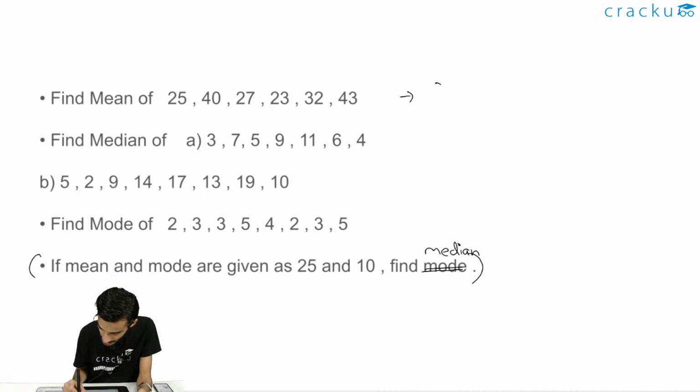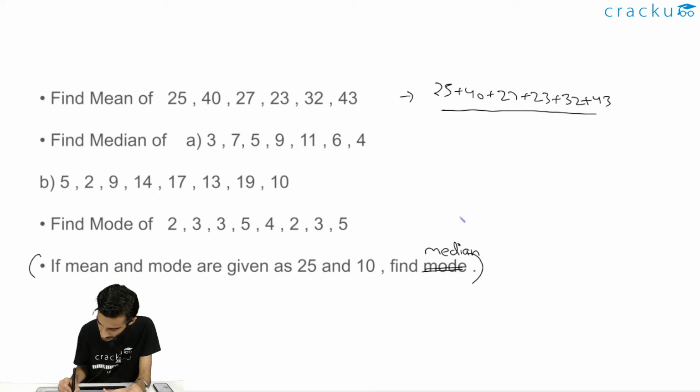So for mean you can calculate 25 plus 40 plus 27 plus 23 plus 32 plus 43 divided by the number of terms, 1, 2, 3, 4, 5, 6, so divided by 6. Basically you just need to find the sum of these numbers.